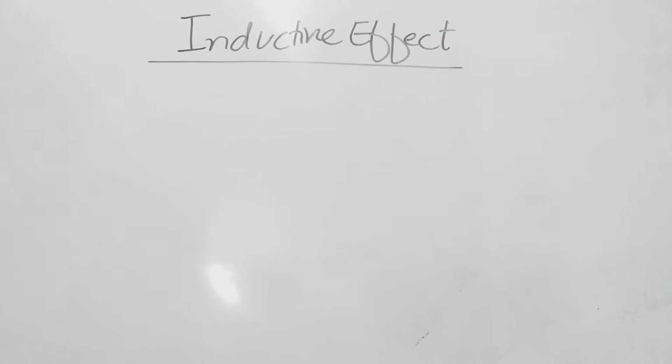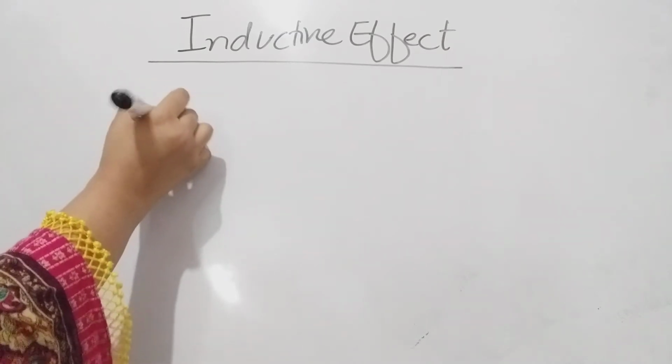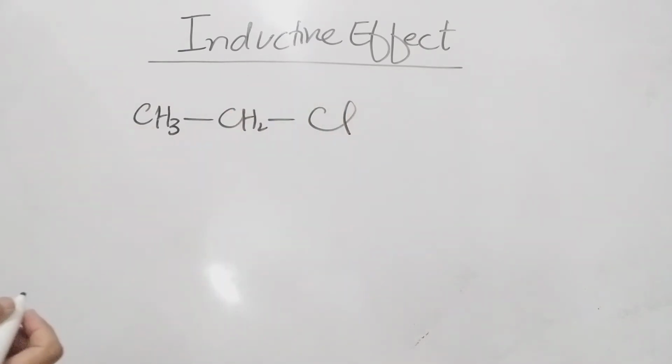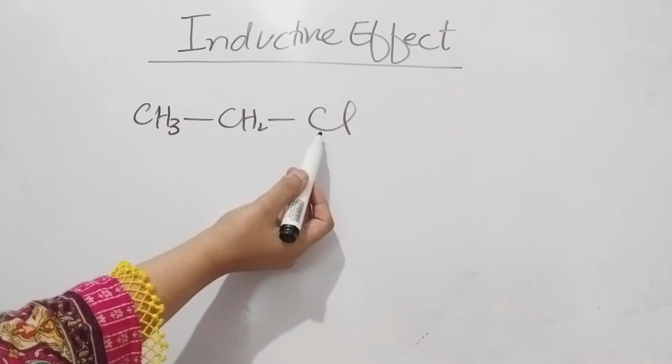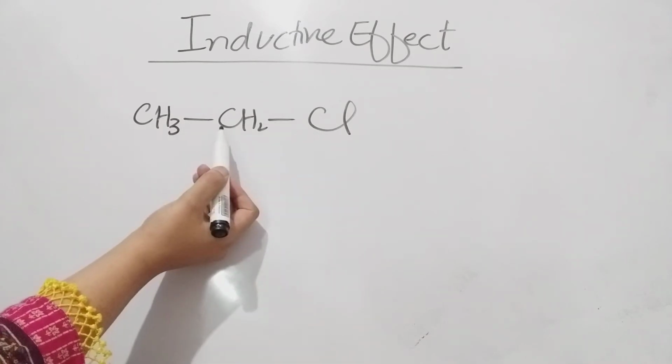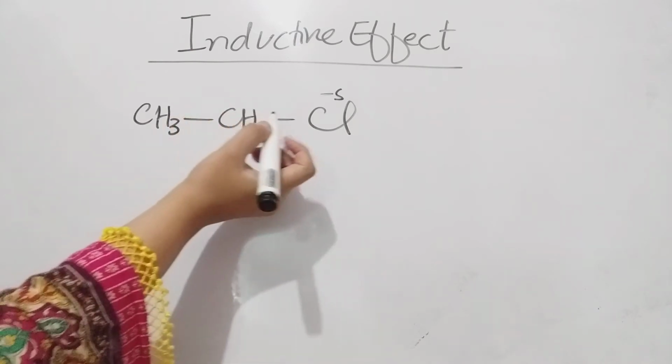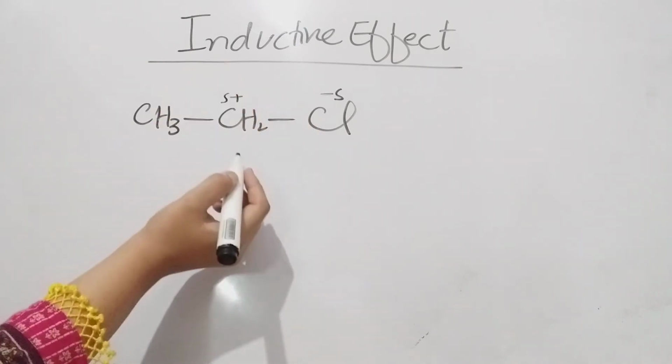One of the most important electronic effects, the inductive effect, we will discuss today. It is the electronic effect that results in the polarization of those bonds where polarization is not otherwise possible. This can be explained with the help of an example, like ethyl chloride. As you know, chlorine is more electronegative as compared to carbon, therefore it will carry the negative charge, and carbon will carry the positive charge.